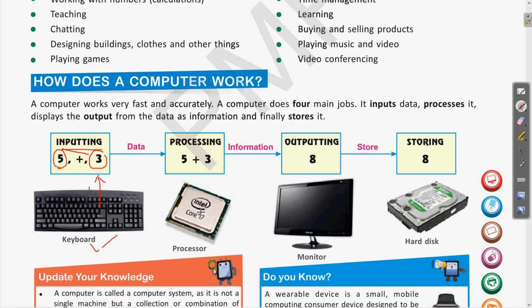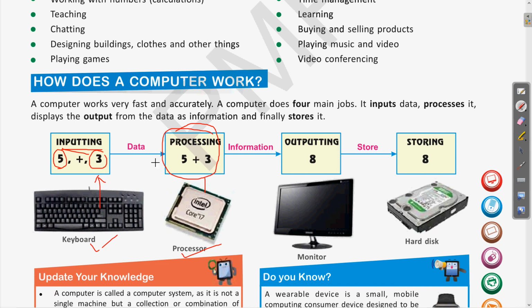Clear? Then the processing will be done with the help of the processor. In the processing, this 5 and 3 will be added. This addition process will be done by the processor. For example, in computers, as you see, it is written i3, i5, i7. These are the names of the processors inside the computer. So clear? This addition process is called processing.